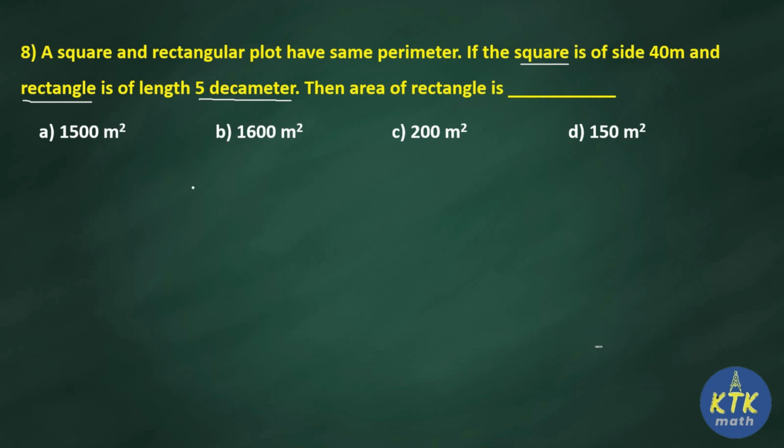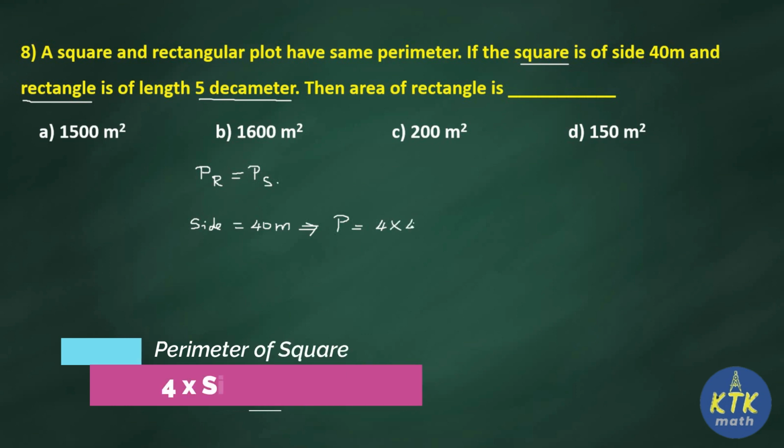What they gave? They gave perimeter of rectangle is equal to perimeter of square. Now side of square is given. Clear? So side is 40 meter. Then what will be its perimeter now? Perimeter will be 4 times 40. So what is 4 times 40? 160 meter. Very good. So with the help of side of square, we found perimeter of square.